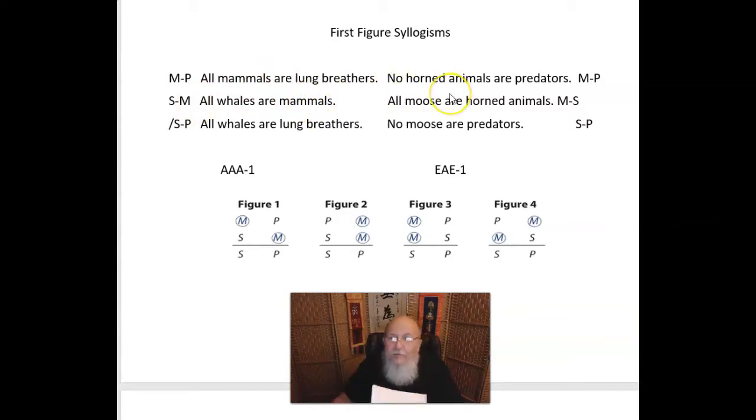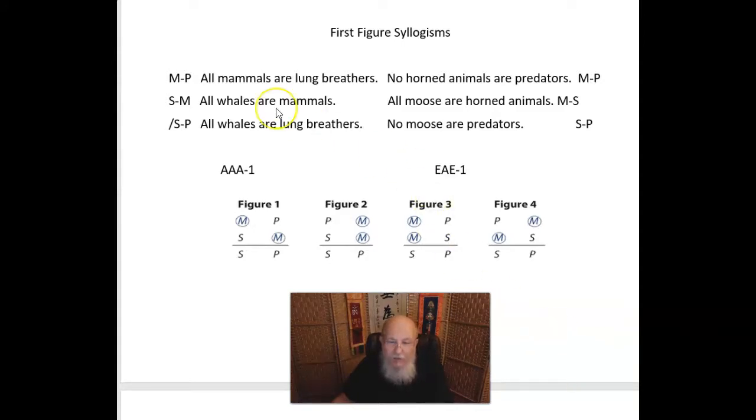And in this one, no horned animals are predators. All moose are horned animals. No moose are predators. In the moose syllogism, the minor term moose is species to the middle term genus horned animal, which is entirely excluded from the major term predator. And so moose, as included in horned animal, must be excluded from it too.